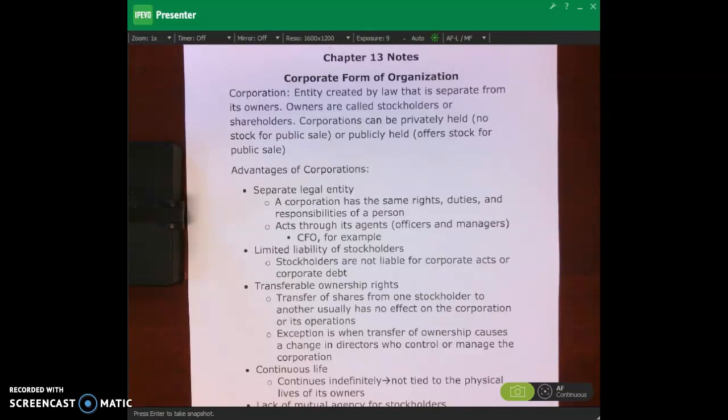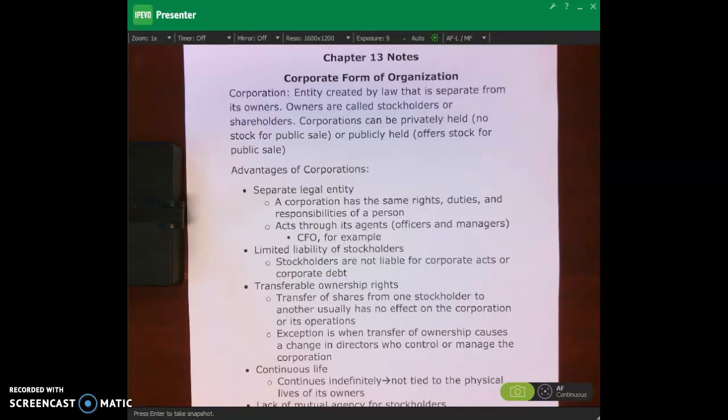All right, so let's talk about what a corporation is. Give a definition. A corporation is an entity that is created by law. It's separate from its owners. So it is a separate legal entity from its owners. And that's really important, okay? As we'll see when we talk about the advantages here of corporations. The owners of a corporation are called stockholders or shareholders.